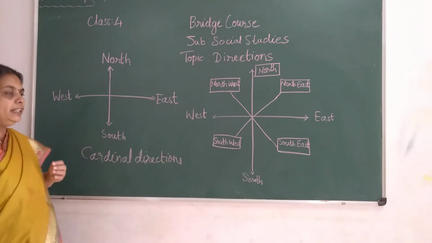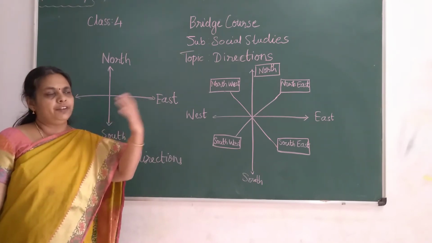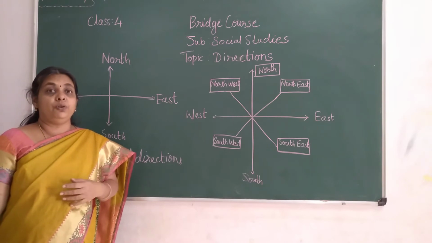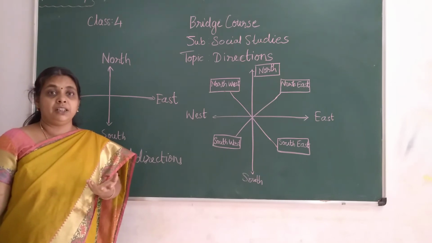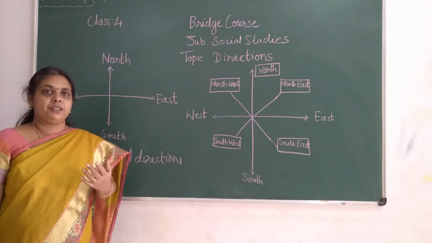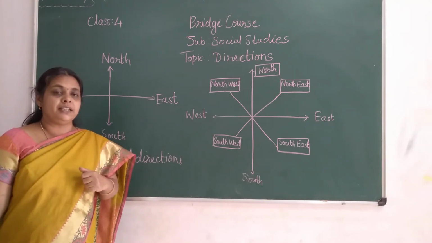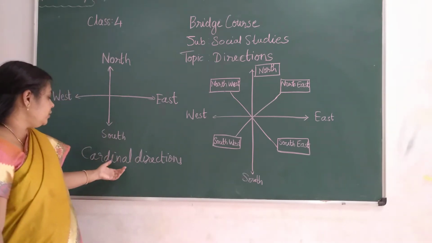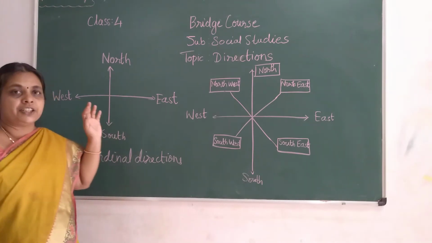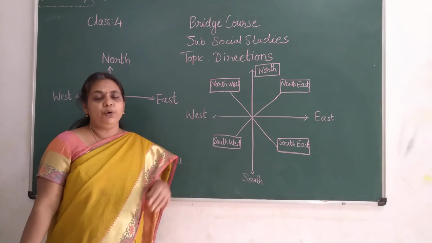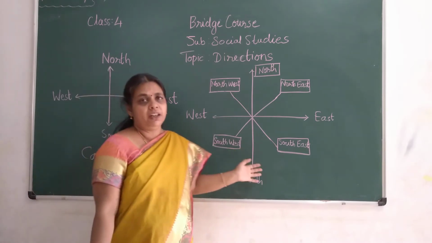Learning to know the direction, children, which way to go. Suppose you are at a bus stop or any location, and you want to go to some other place. How will you find that? Nowadays you have Google Maps. When you travel in a car or taxi, you can put on Google Maps and see. But otherwise, how can you find the directions? Some things are there, children, that we will come to know. These north, south, east, west directions help people to move to different places, so that they can identify and reach the particular place.